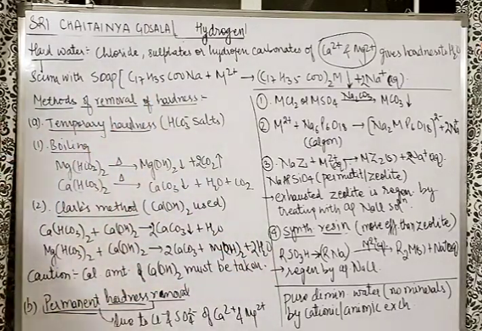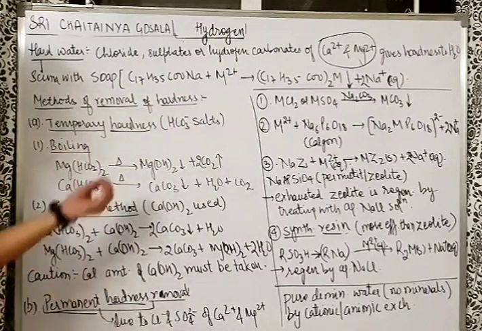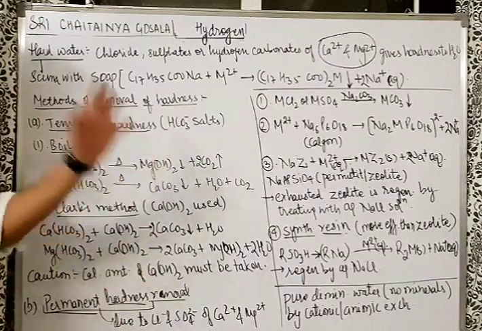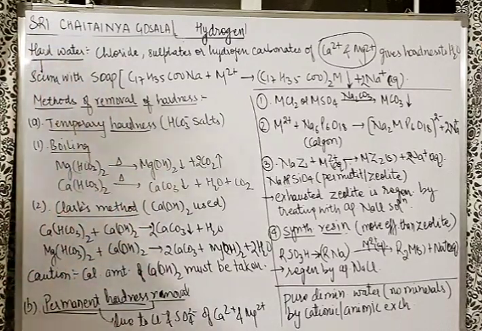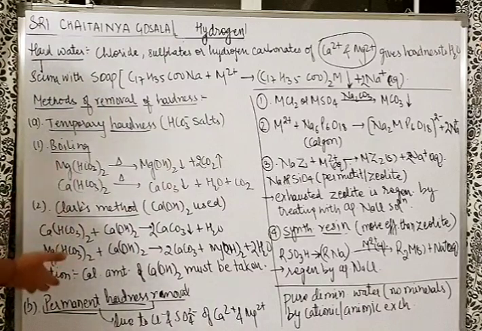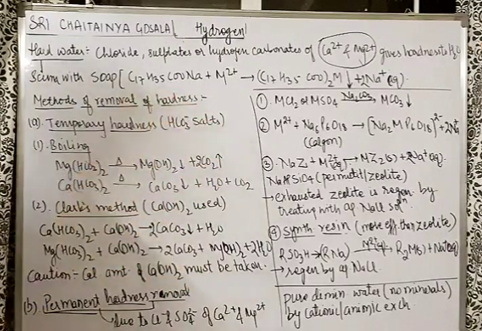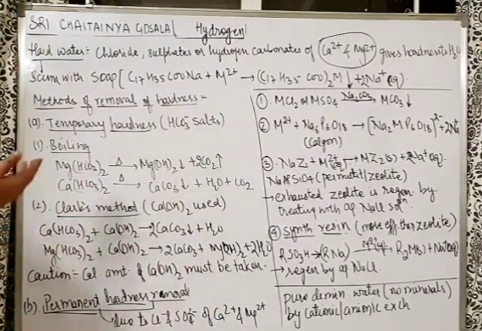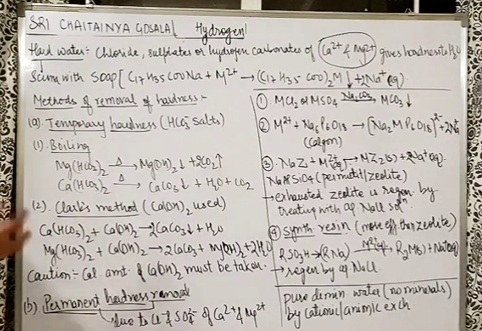Second, very important method is Clark's method. Direct question: what reagent is used in the Clark's method? Answer is calcium hydroxide. Very simple, very straightforward question. What happens here? We treat the hard water which contains calcium and magnesium bicarbonate with calcium hydroxide. What happens there? CaCO3 will precipitate. CaCO3 again precipitates, but Mg here precipitates as Mg(OH)2. So precipitation of Ca2+ and Mg2+ happens. It leaves the water alone, and now you can use the soap and the lather will be formed.